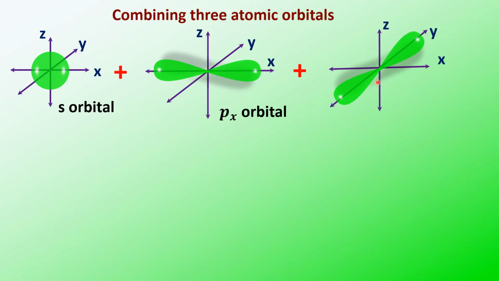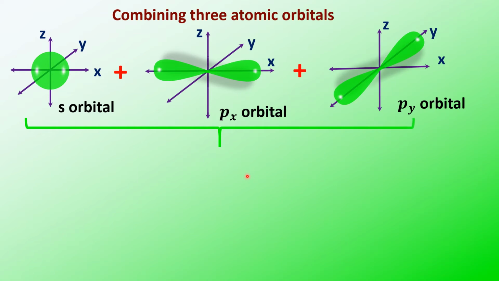So the s and 2p orbitals will intermix, that is, undergo hybridization, giving rise to three equivalent hybrid orbitals. Let us have a look at the three equivalent hybrid orbitals.